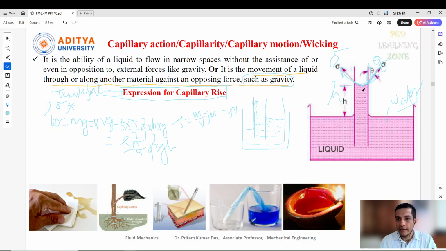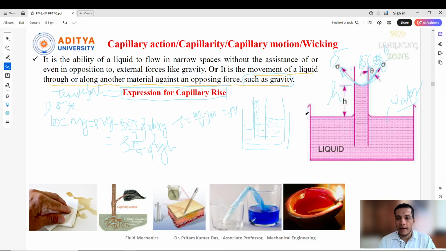We need to take the forces in the vertically downward and upward directions, because we have taken this vertical tube here. The sigma will act in this direction with an angle. Now if I resolve it into the y component, that will be sigma cos theta.